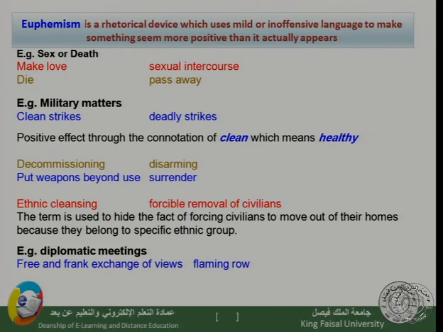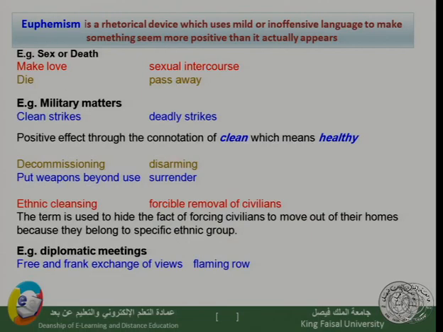Another example is when we say decommissioning. When somebody has a mission, then you decide to decommission his mission, and you say your mission has been decommissioned. Now, this doesn't actually mean stopping the mission, but it means disarming this person, taking his weapons off.